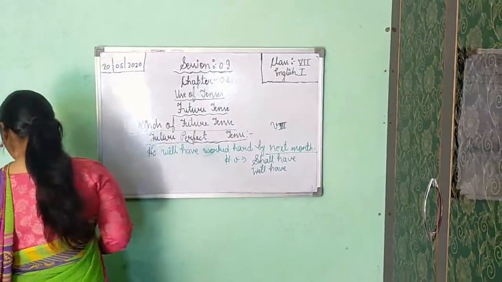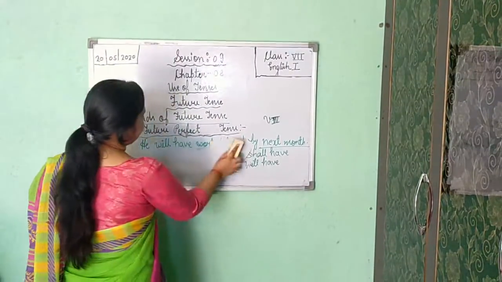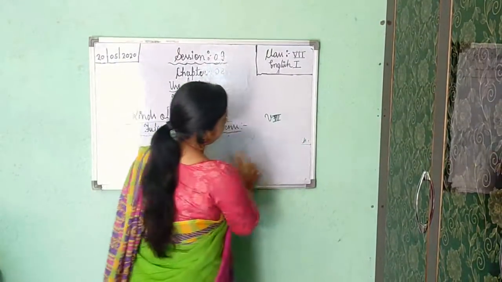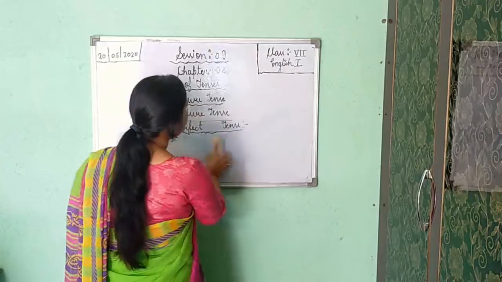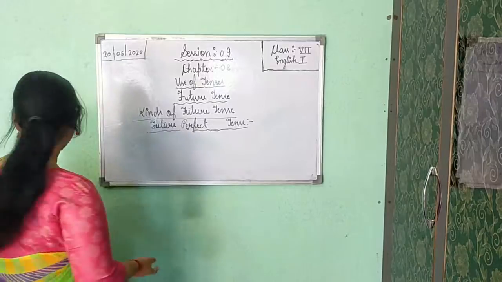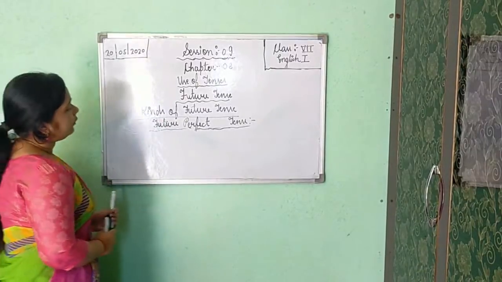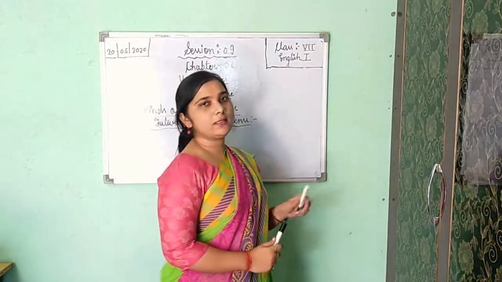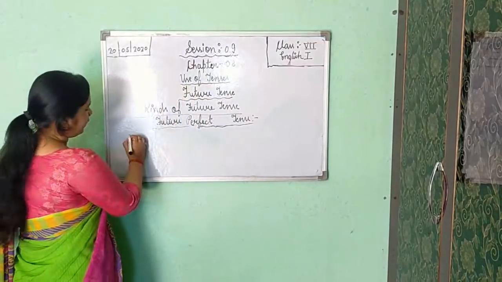Now see. Example. Don't forget, with I and we, you will apply only shall, whether it is shall be or shall have. But with the rest, you will use only will. For example.